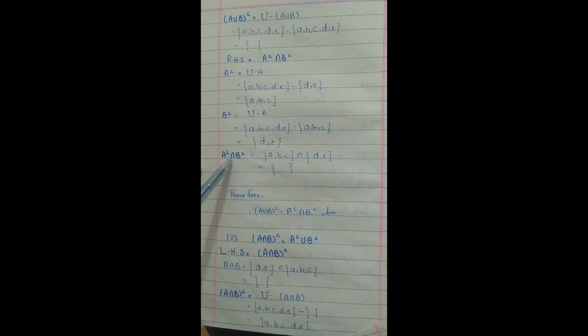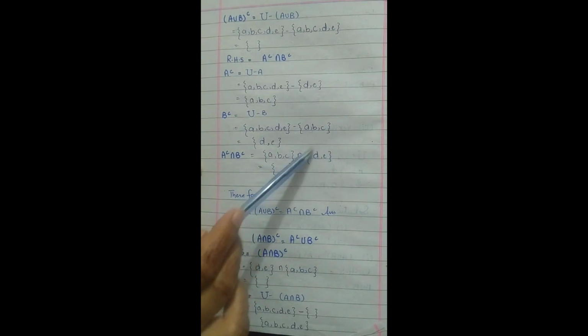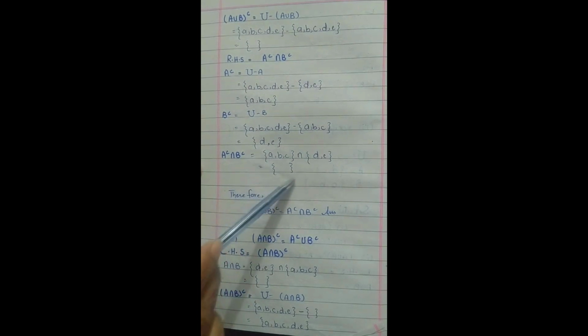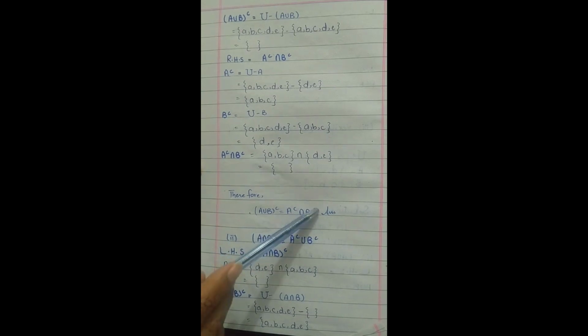Then A complement intersection B complement. A complement is {A, B, C}. Intersection B complement is {D, E}. There is no common element in both sets, so the answer is the empty set. Therefore, (A union B) complement equals A complement intersection B complement.